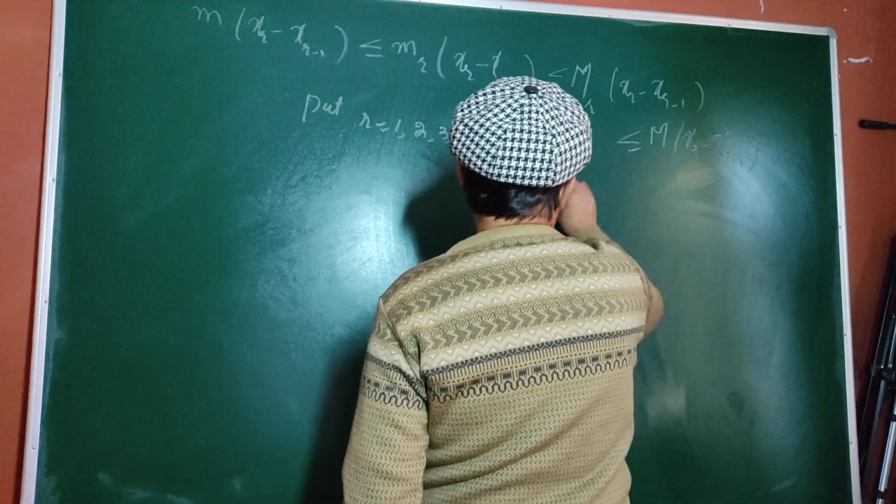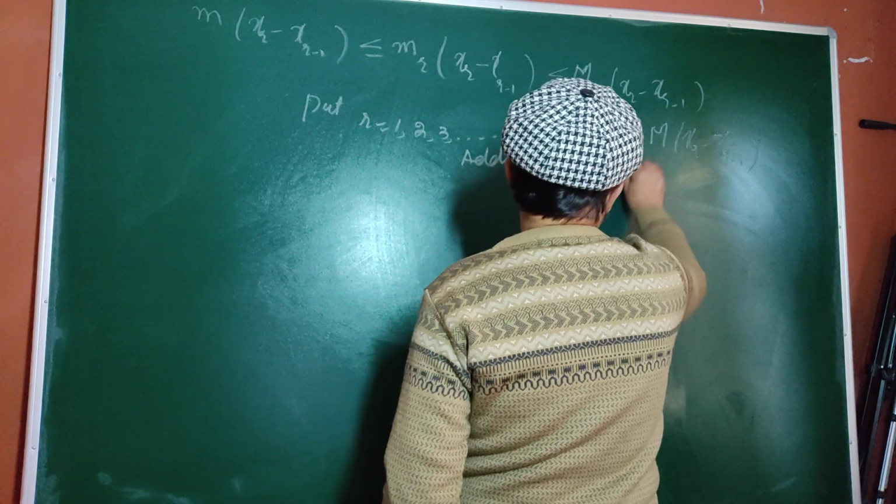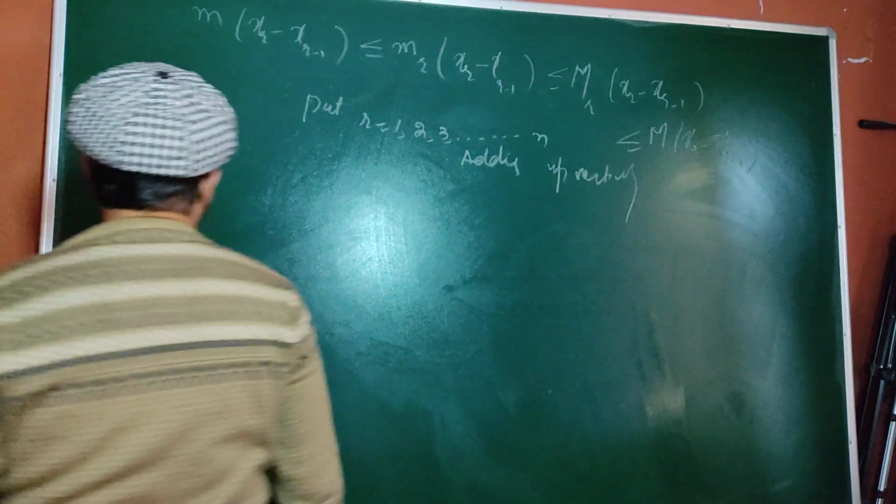adding up vertically. When we add these vertically, what we get?